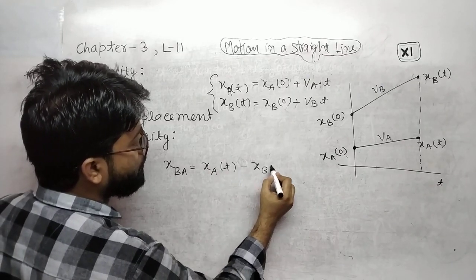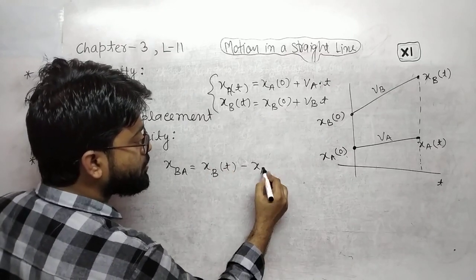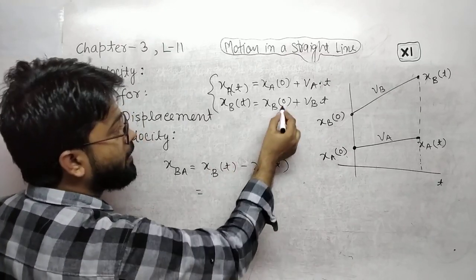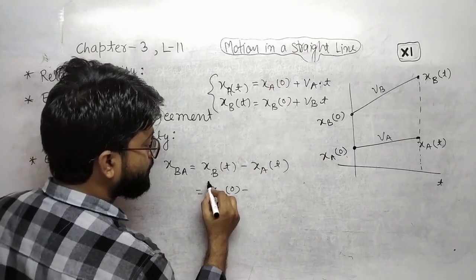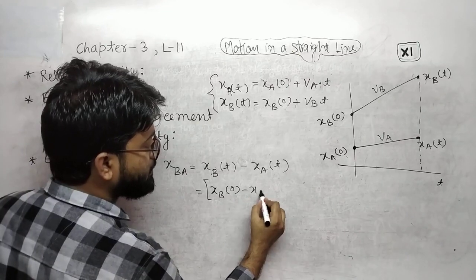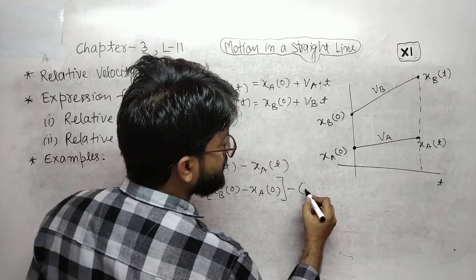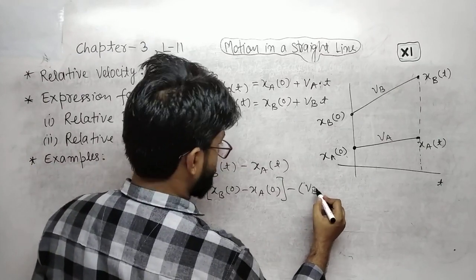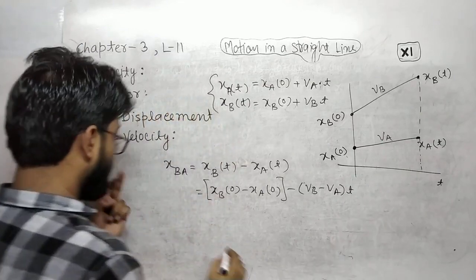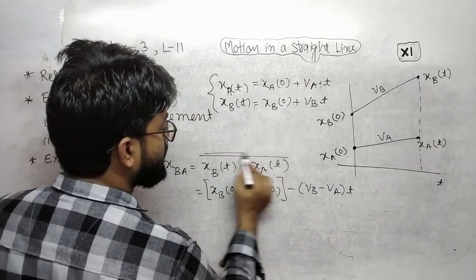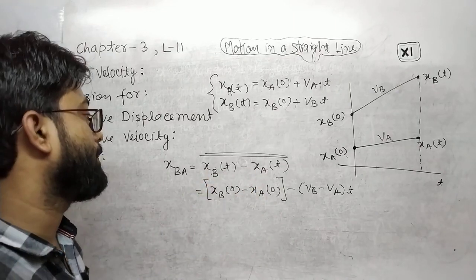Subtracting these two gives xb0 minus xa0 plus (Vb minus Va) times t. This is the relative displacement of B with respect to A.